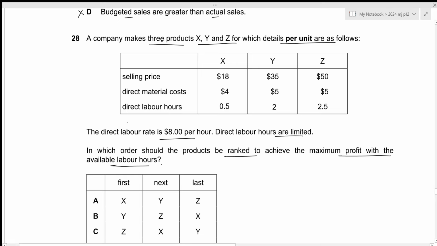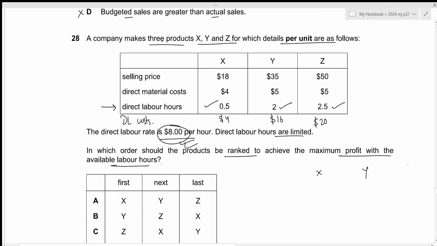The first thing we need to do is calculate the contribution per unit, and for that we need the direct labor costs per unit as well. In order to calculate the direct labor cost, we just need to multiply the direct labor hours by the rate per hour. So for product X, that will be 0.5 times 8, which results in 4. For Y, that will be 2 times 8, which results in 16. And for Z, that will be 2.5 times 8, which results in 20.